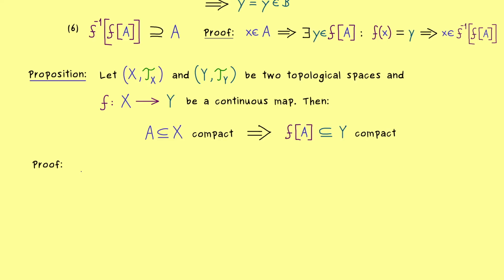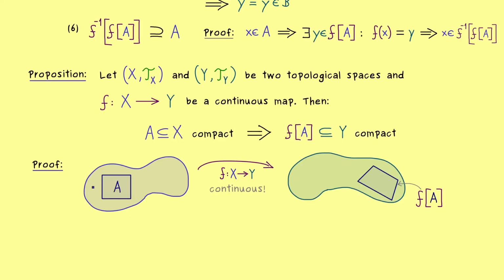And now we can immediately go to the proof, which is not too complicated because we have already done all the groundwork. Indeed, we can just copy the picture from before, and now we want to show that the set here on the right hand side is a compact one. And there you can recall the definition, which means that any open cover of the set has a finite subcover. So we just have to take open sets U_i in Y that cover the whole image f of A. And with the formula, this just means that we have a union of the U_i as a superset for f of A.